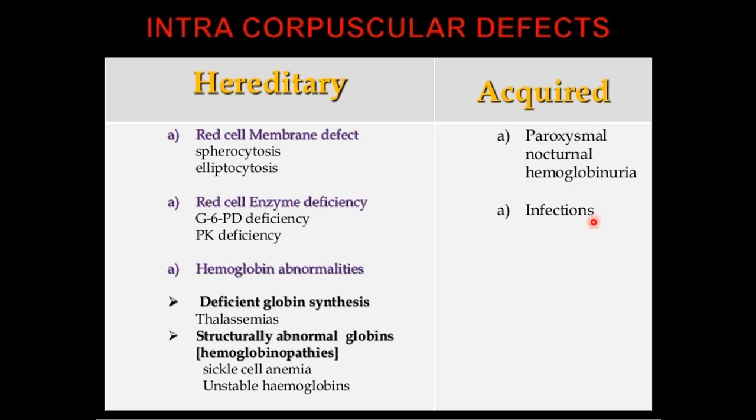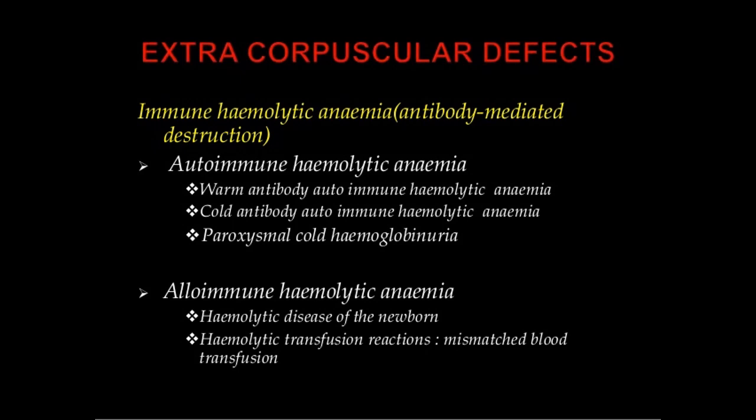The acquired one which they have shown here, you can categorize it as a mixture of both defects, that is intrinsic defect and extrinsic defect. Both are seen in case of PNH, paroxysmal nocturnal hemoglobinuria. Extracorpuscular defect are classified as immune hemolysis and non-immune hemolysis, that is immune mediated and non-immune mediated hemolysis.